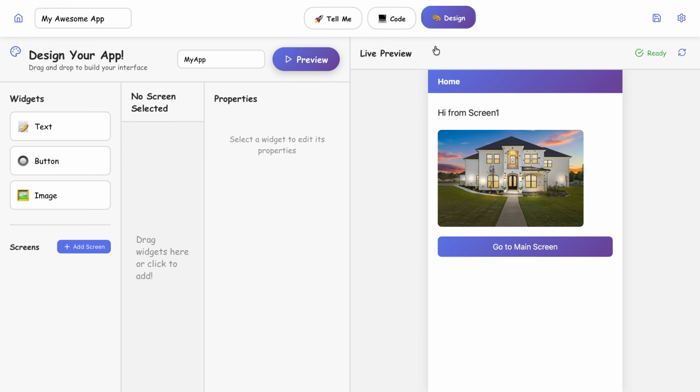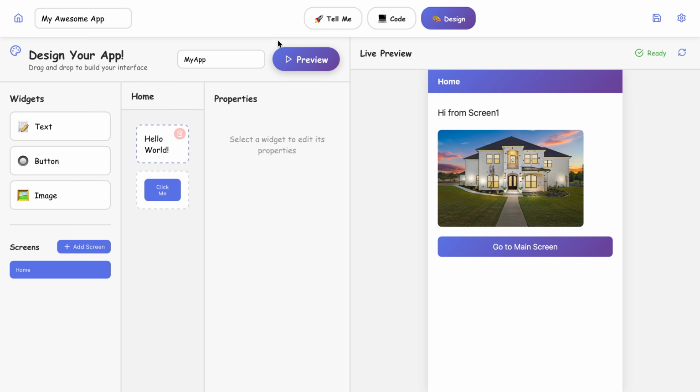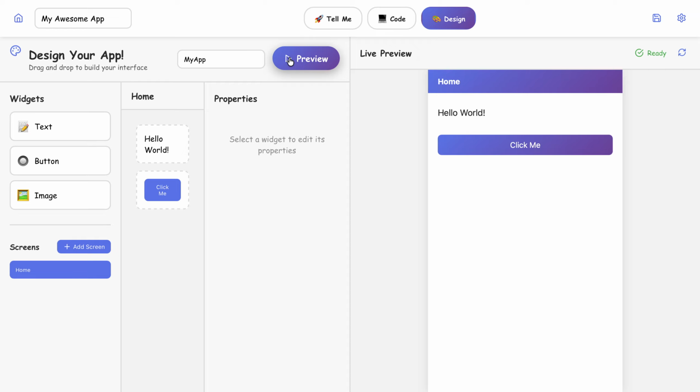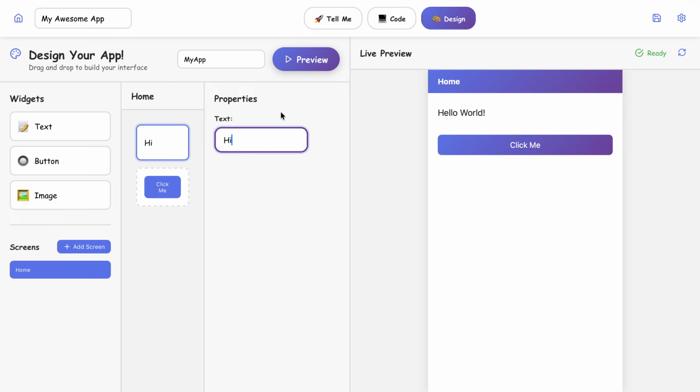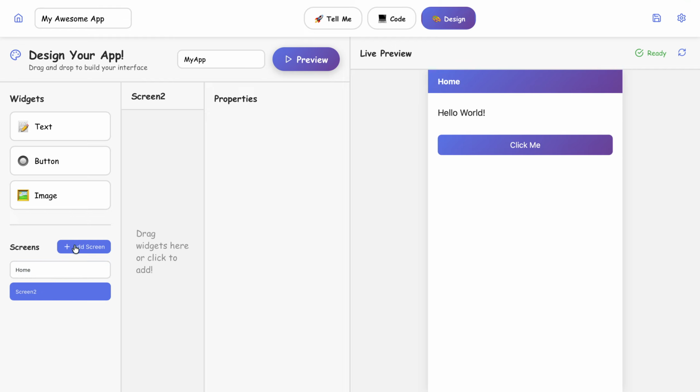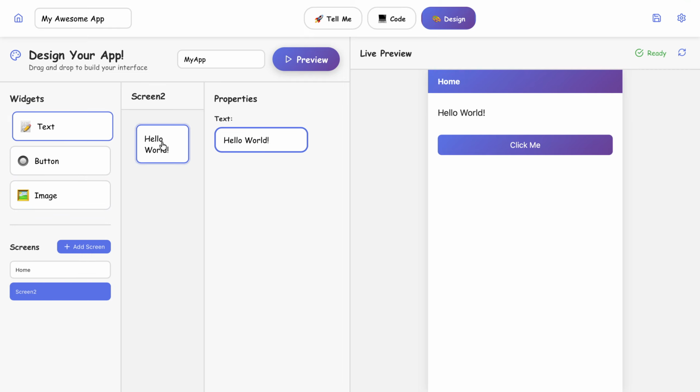Let's go into the design mode, which is really cool also. So we have the widgets here, text, button, and image. There's preview. You click on this and then it shows you the widgets. You can play with this, change the property and say hi, and then you can create other screens clicking on this add screen. So there's screen 2, and then say